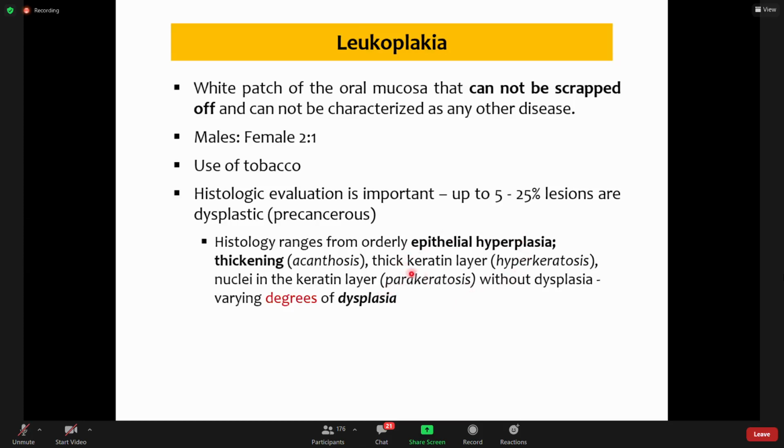This all can be without dysplasia, but it can also be with varying degrees of dysplasia: mild, moderate or severe. And when it shows dysplasia, only then it is a precancerous condition, and only then it needs a follow-up.